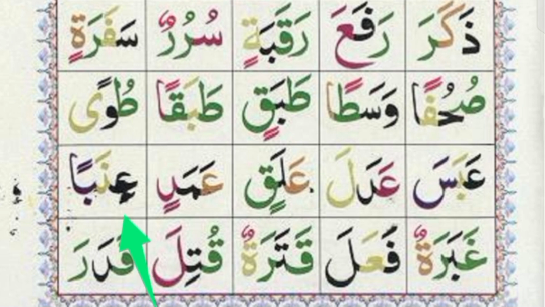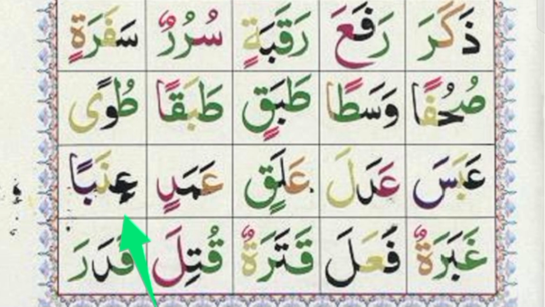Next is Ain Kasra I, Noon Fatha Na, Ina, Ba double Fatha Ban, Inaban. While staying, Inaba.